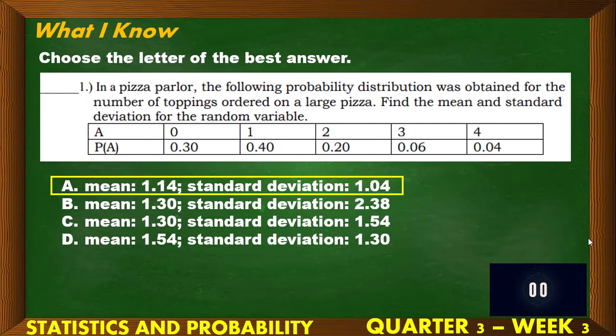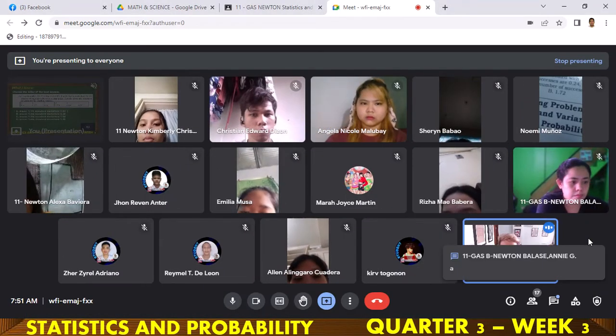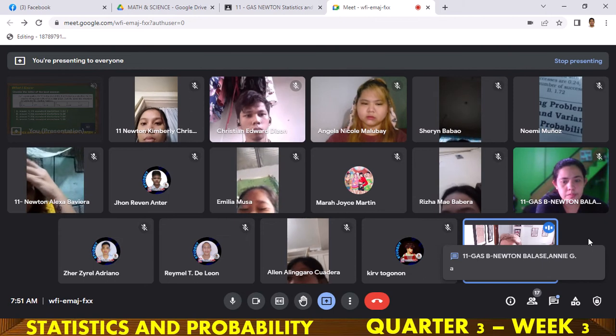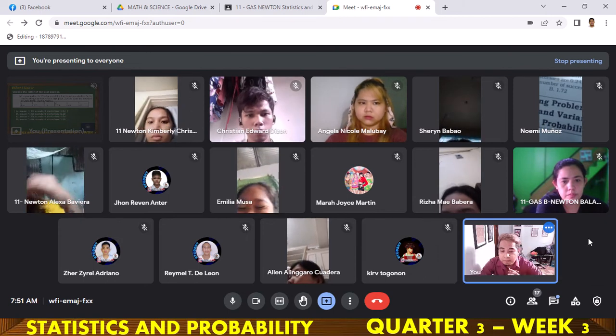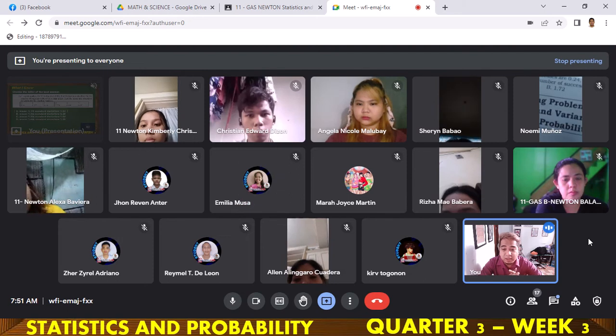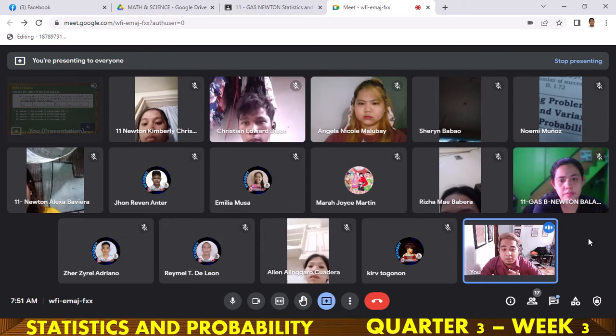So letter A, correct, very good. Lahat naman nakatama, and that is why easy lang naman ang ating formula na ginagamit, di ba? And that is summation of the random variable x times the probability of the random variable x. Or in short, i-multiply nyo muna isa-isa lahat ng given values na yan, then i-add lang natin, then yun na yung makakuha ang answer para sa inyo.